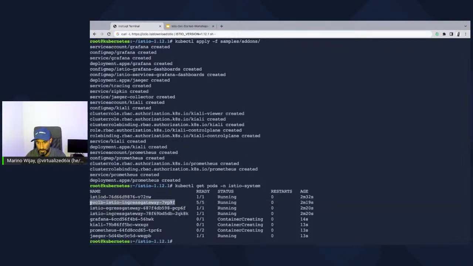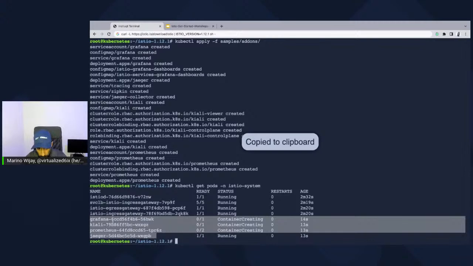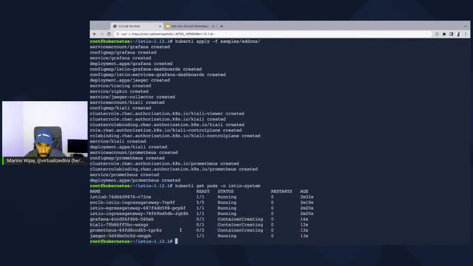We have a load balancer pod, and this is just to mimic load balancing capabilities for our Istio Ingress Gateway. That's going to service this Istio Ingress Gateway object along with this Istio Egress Gateway object if we decide we wanted to use that as another exit point. But for now, it's only tied to the Istio Ingress Gateway. You'll also see there are 4 components deployed: Grafana, Kiali, Prometheus, and Jaeger. I'm sure the majority of you are familiar with what Grafana is and what Prometheus is, but Kiali is a visualization of your request flow between services. Jaeger will show you the different traces and the spans within the trace.